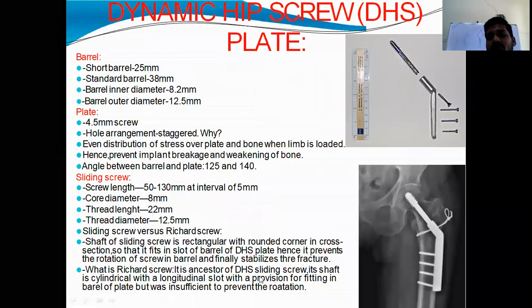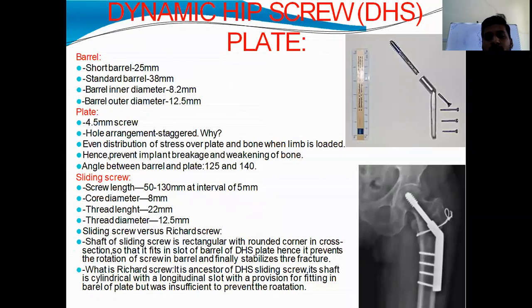This is the dynamic hip screw. Another important one here. This is the screw, the dynamic hip screw. This is the barrel, and this is the plate, and these are the cortical screws. Over the plate, you can see the screws.